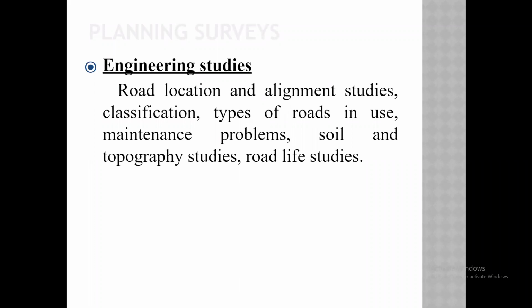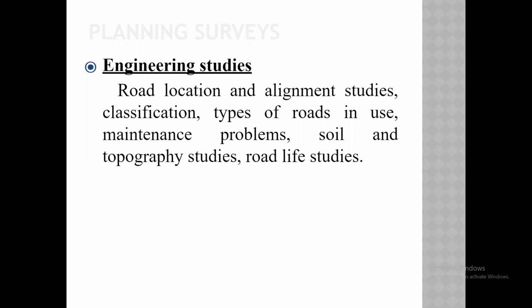After that, we select the alignment that gives the optimum cost. The alignment that gives the lower cost, we will select for the construction. After that, we go for the construction of the road. While constructing the road, we have to decide the type of road, whether we go for a bituminous road or a concrete road.